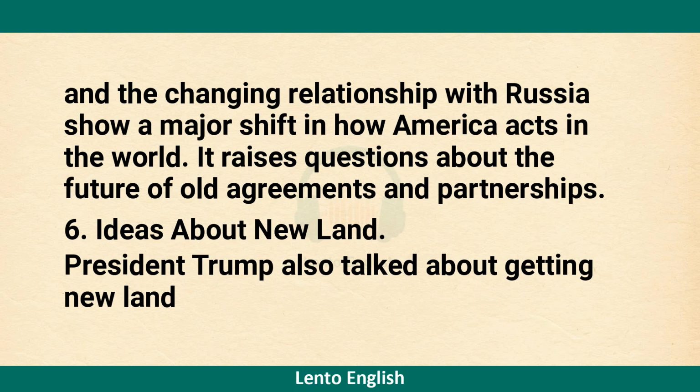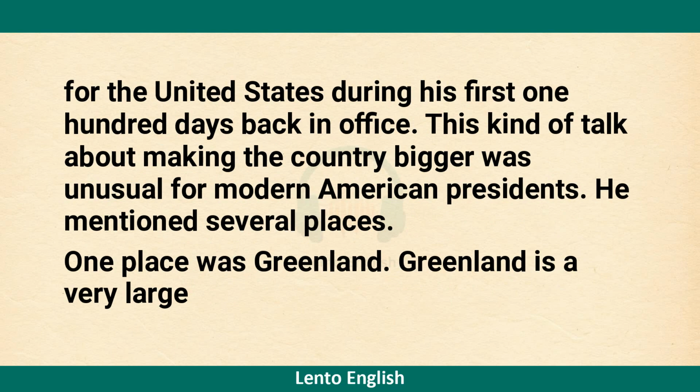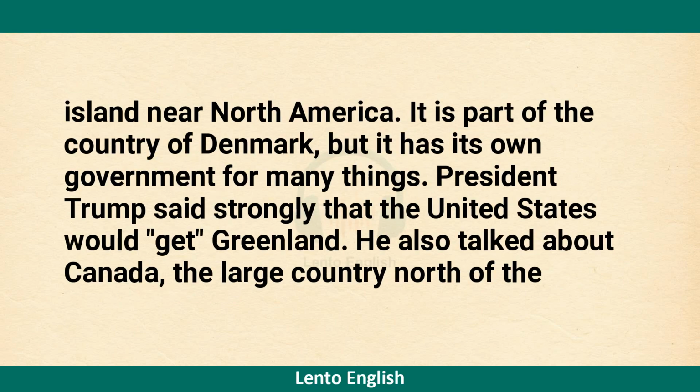6. Ideas about new land. President Trump also talked about getting new land for the United States during his first 100 days back in office. This kind of talk about making the country bigger was unusual for modern American presidents. He mentioned several places. One place was Greenland. Greenland is a very large island near North America. It is part of the country of Denmark, but it has its own government for many things. President Trump said strongly that the United States would get Greenland.